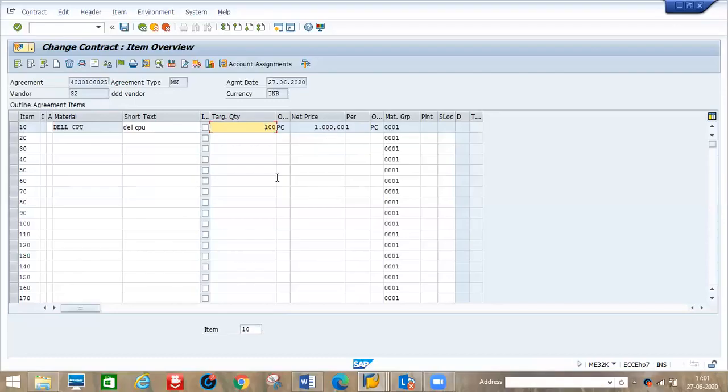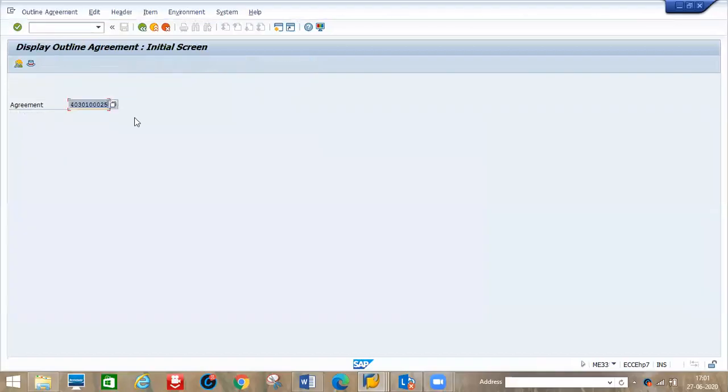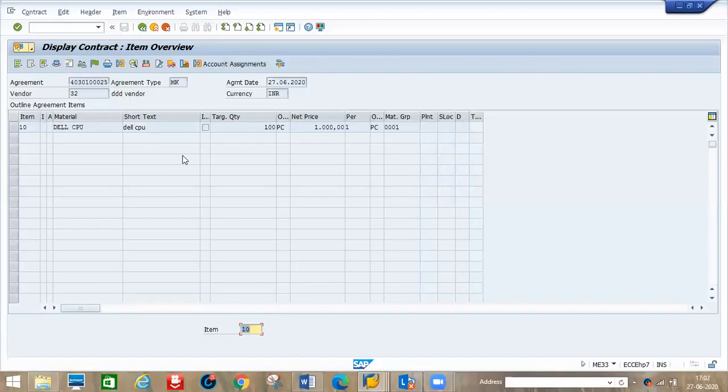Okay, so that is in display mode, ME33. Nothing will be done under this one. We are just able to see the display of agreements. Okay, now we'll go back.